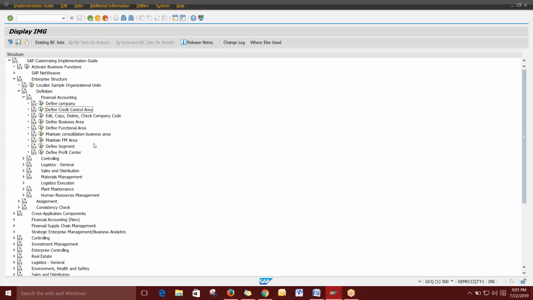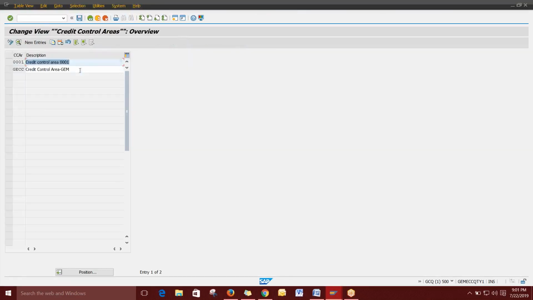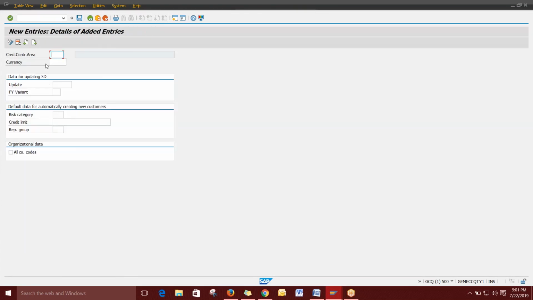So directly you can execute this button. You can see there are already two company codes, that means two credit control areas. If you want to create a new one, go to the new entries option and give a credit control area code, any code you can give. I'm just giving 1000 as a code, and the currency you need, INR, USD, anything you want, you can directly give. And if you want to give a credit limit here, you can give it in values.